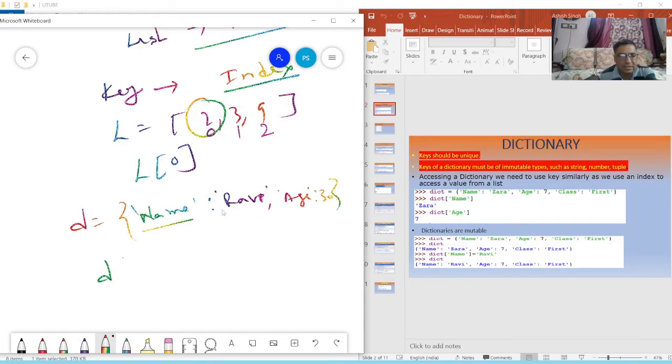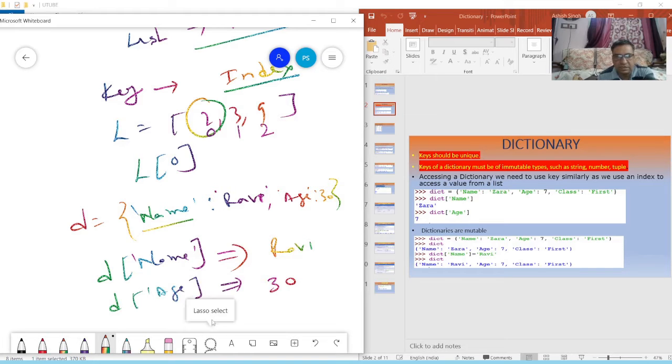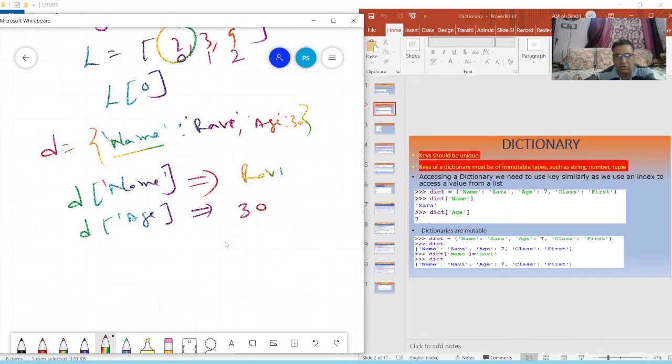So we will write d['name'], and when we access this key, it will give you Ravi. If I say d['age'], it will give you 30, because age is 30 here. Is it clear to all? So to access any element, we use the key.